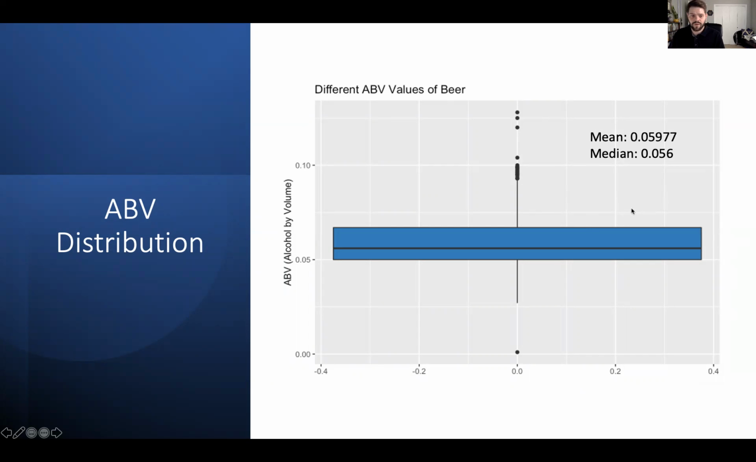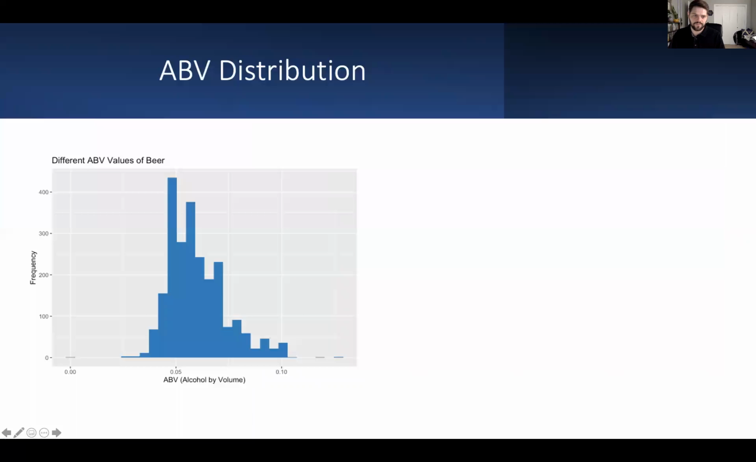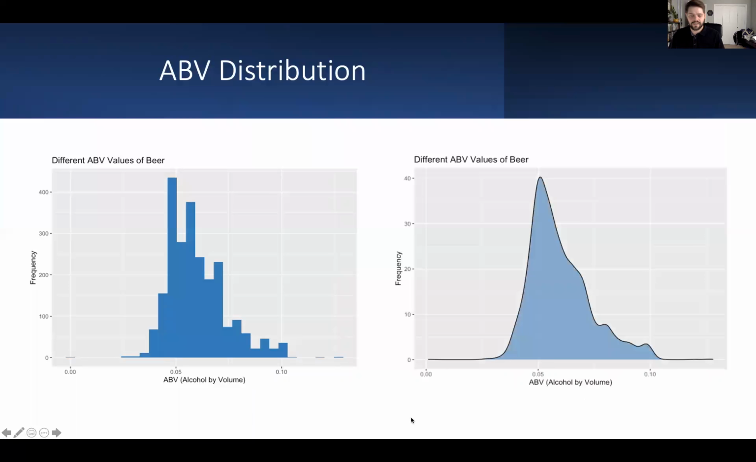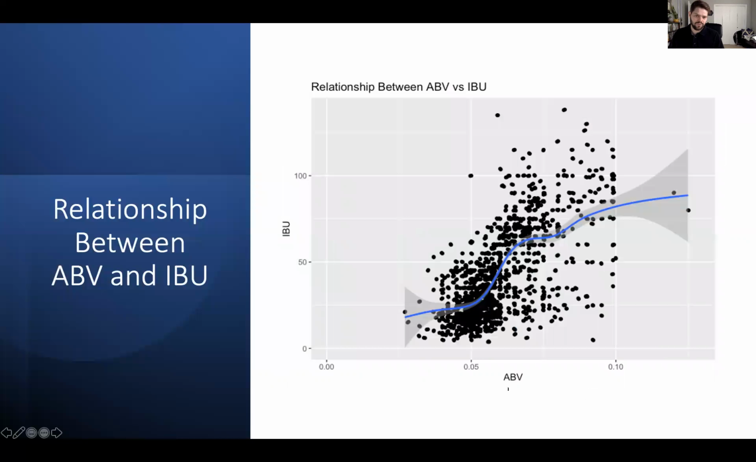This is also evidence of a right skew distribution, but we can visualize it in another way. Here we see a histogram where we have our ABV on our x-axis and our frequency on the y, and we can see there is evidence of a right skew distribution using this histogram, and a density plot can also visualize that very well. Next, we want to see the relationship between ABV and IBU, and we have ABV on our x-axis and IBU on our y-axis.